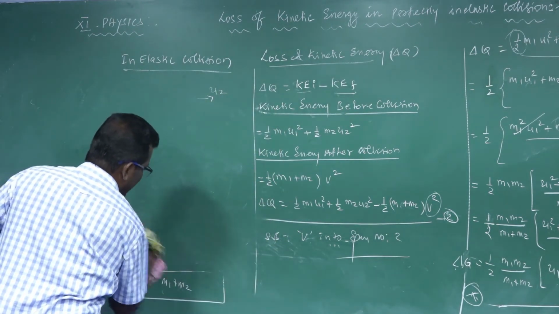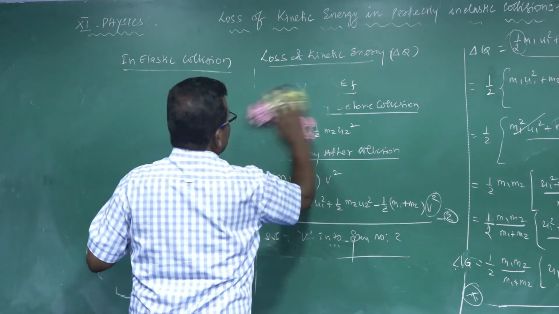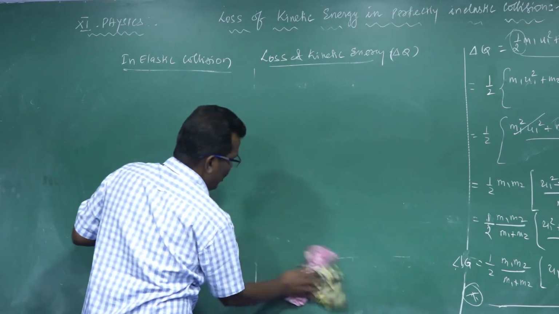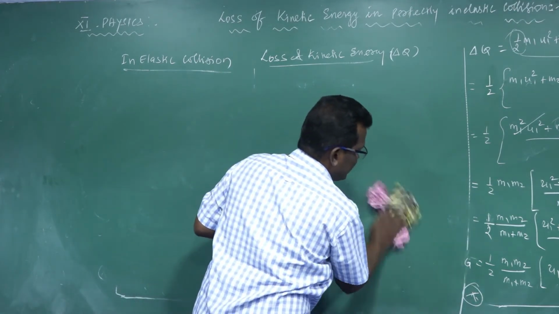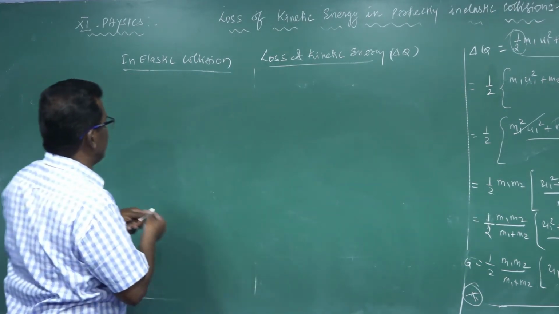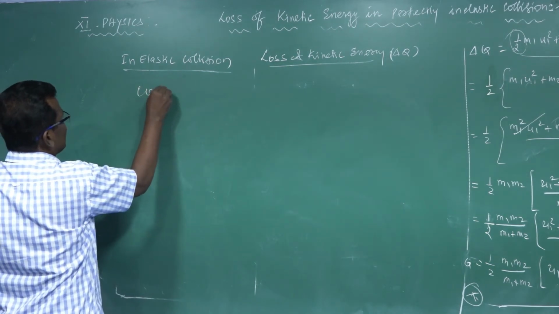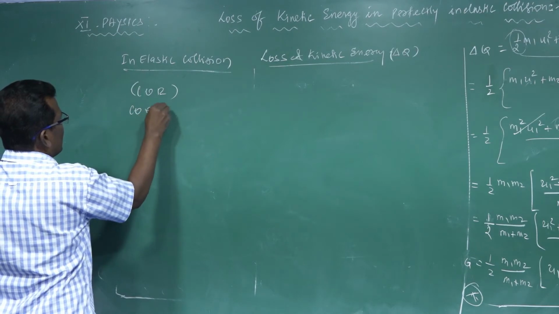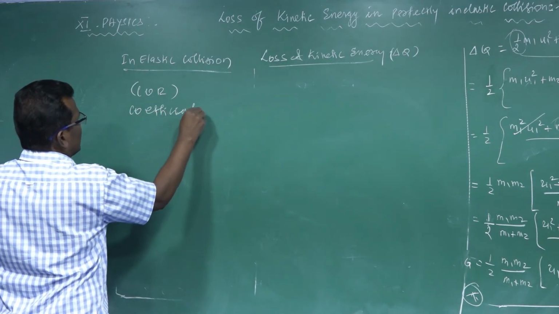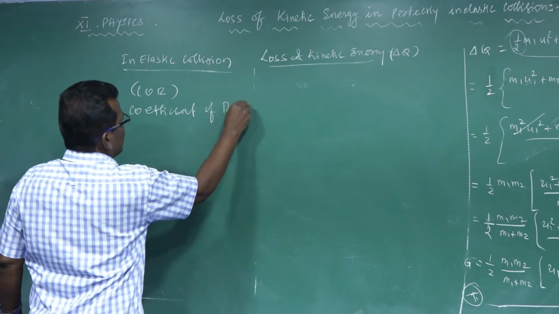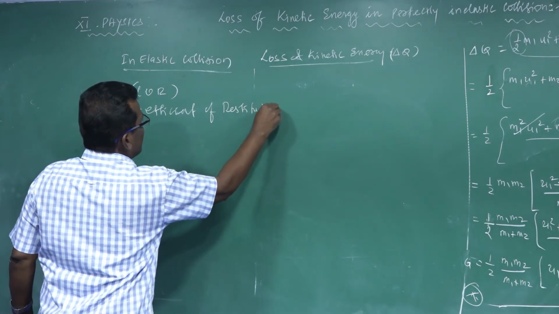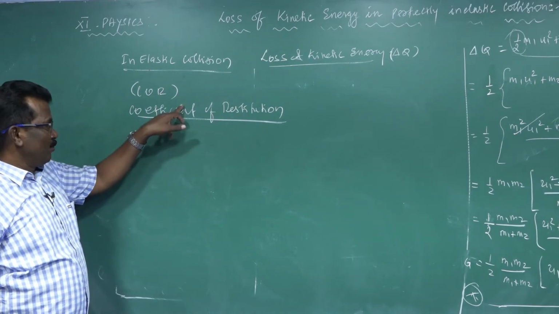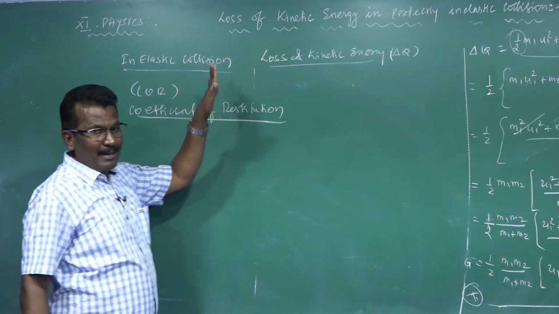The amount of energy during the collision can be calculated using the coefficient of restitution. This is the term.